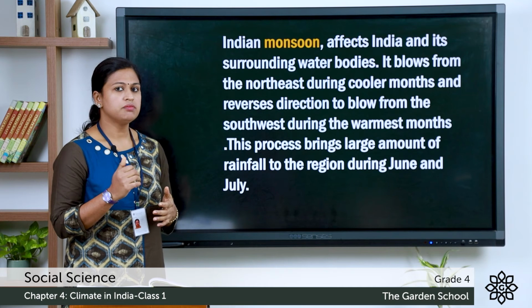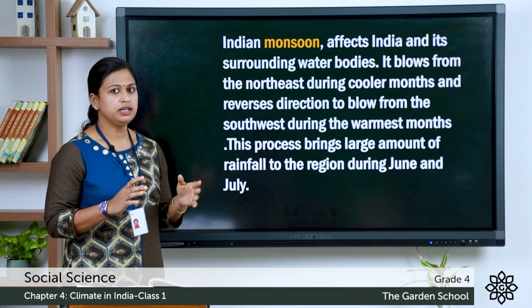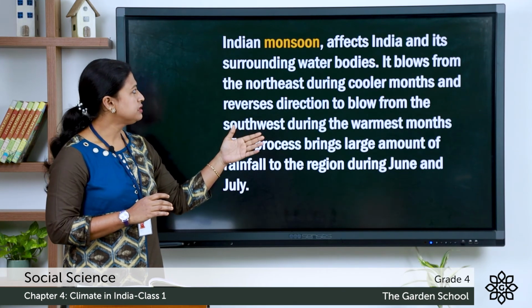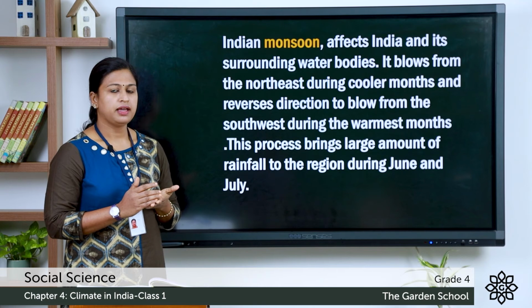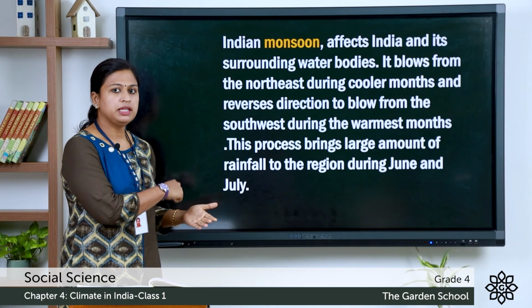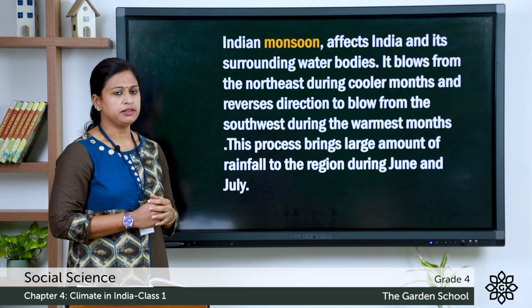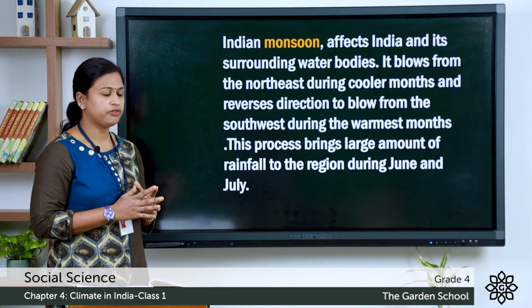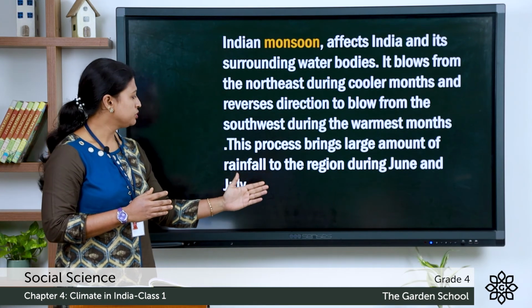Now, next is the monsoon season. It affects India and its surrounding water bodies. Here, the wind blows from the northeast during the cooler month and the winds from the southwest blow during the warmest month. This process brings a large amount of rainfall to the region during the months of June, July.